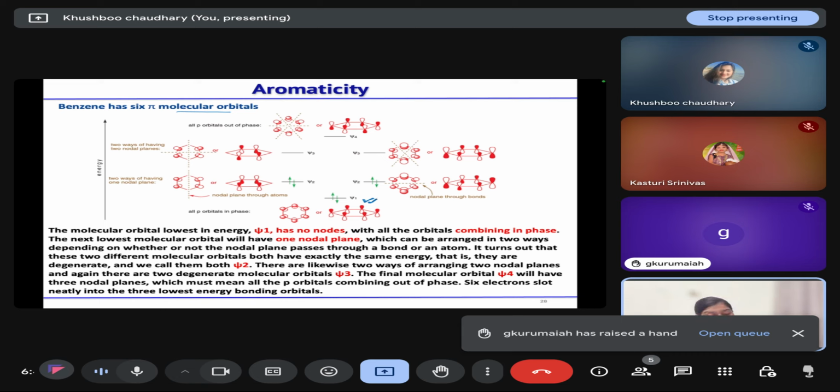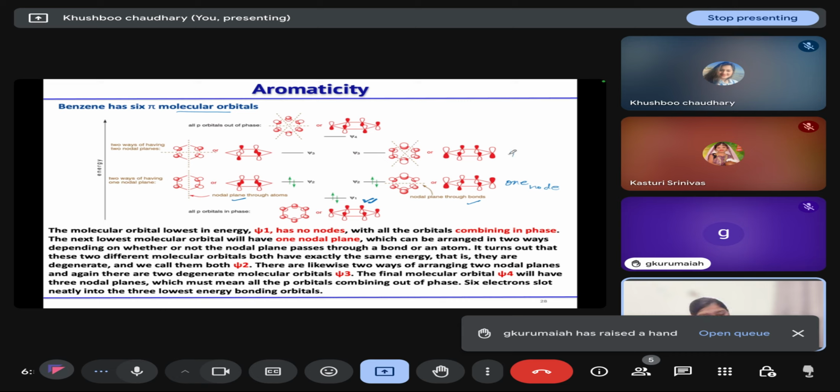Then if we have one node, two arrangements are possible, whether the nodal plane passes through an atom or through a bond, so we get two molecular orbitals having the same energy, and we call these psi2, having one node.